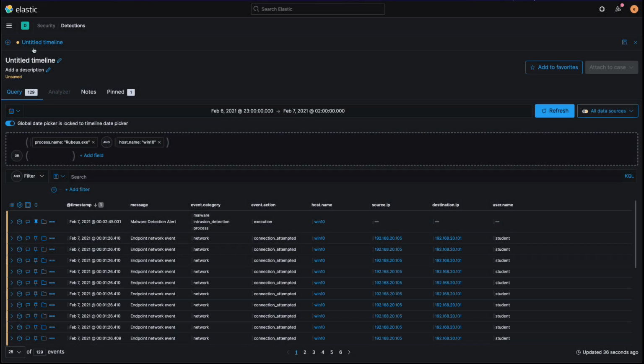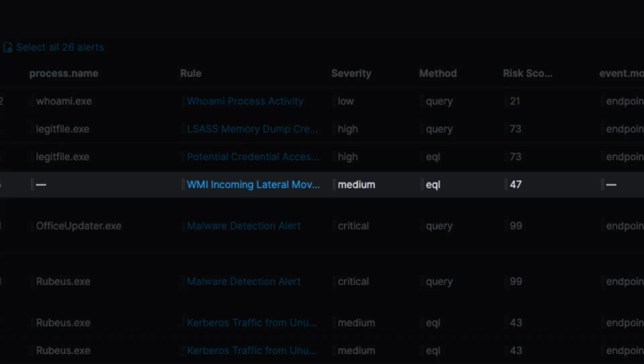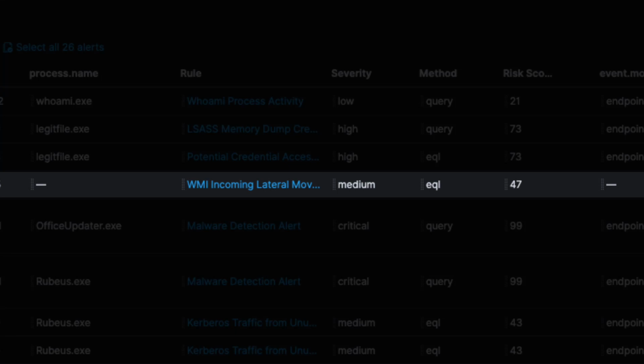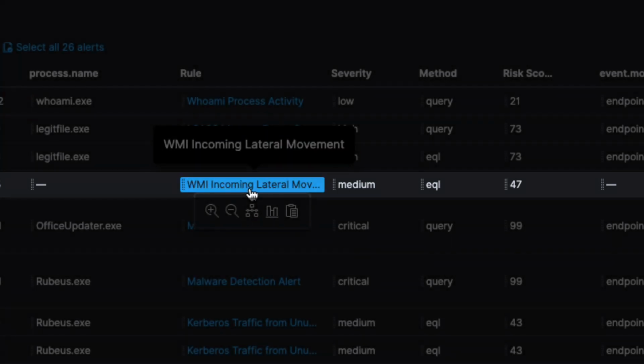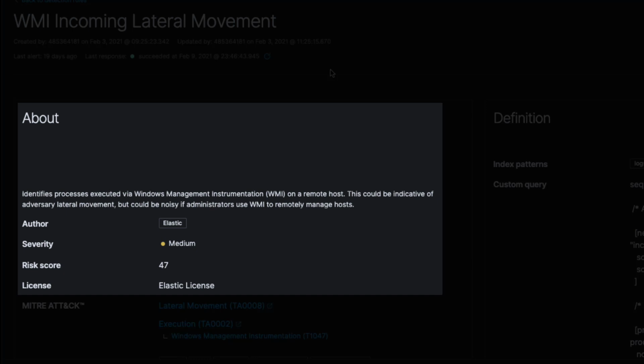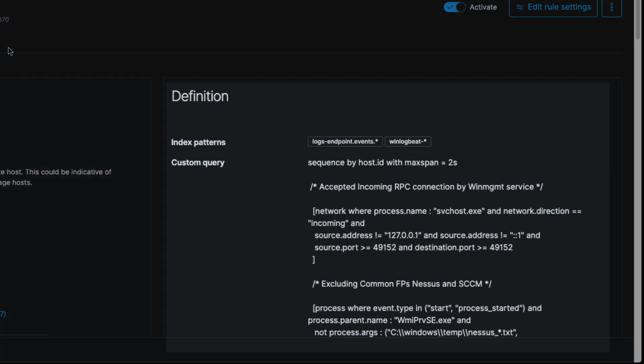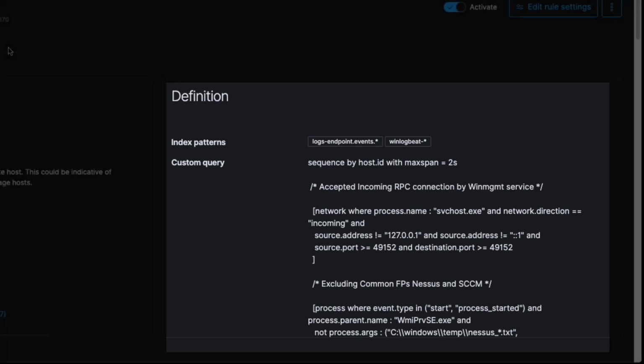When we return to the detection table, we can see a WMI incoming lateral movement alert next in the list. It seems the attacker wants to laterally move across the environment using a newly minted SQL Service user. When we click on the link, we can see a description of the rule, its alignment to the MITRE ATT&CK framework, and also the search query that's used to detect the event in Elastic.